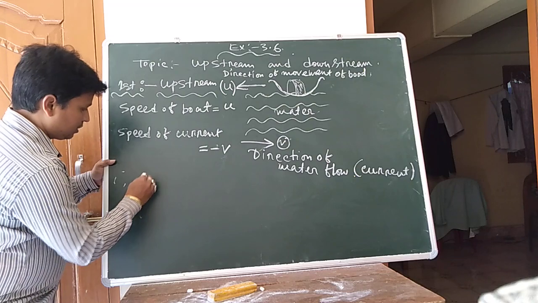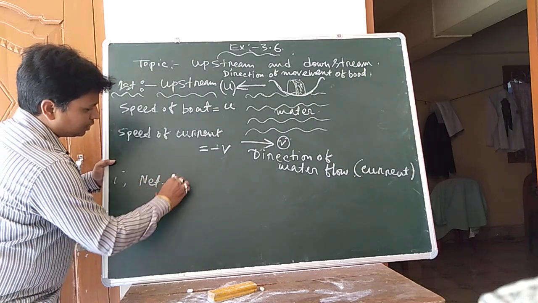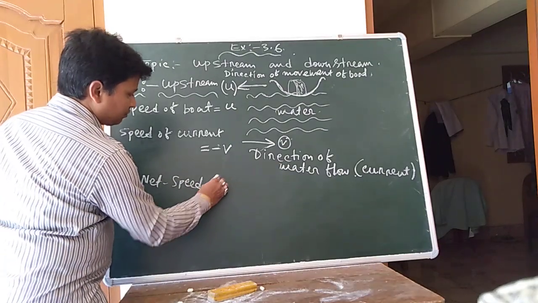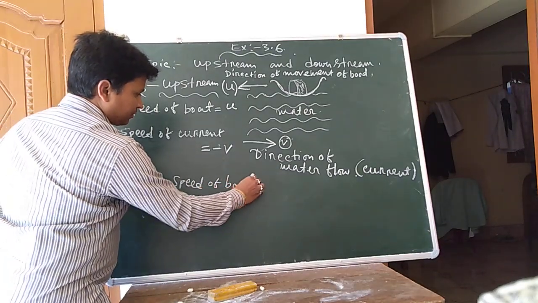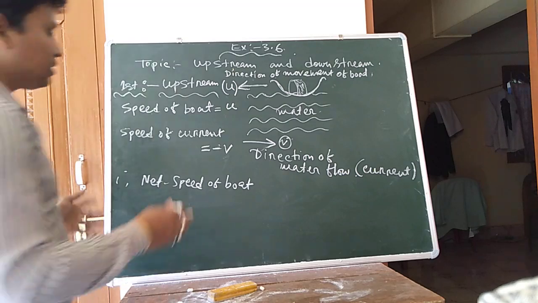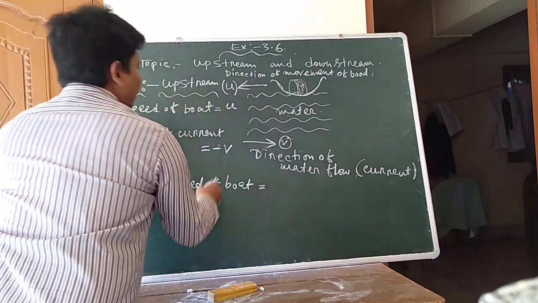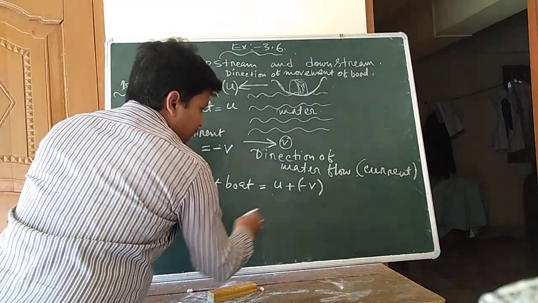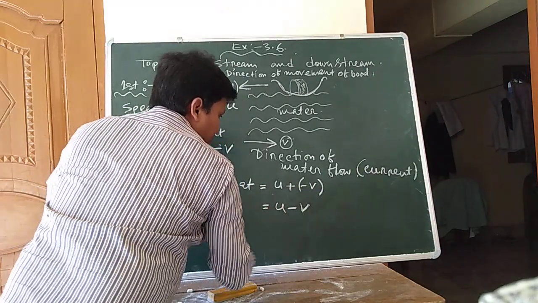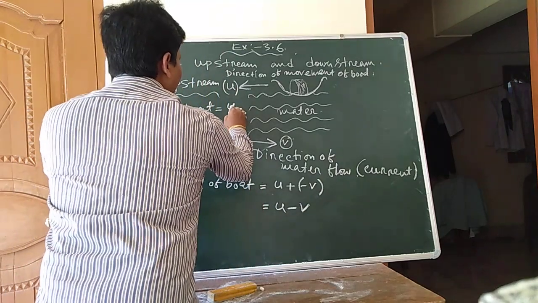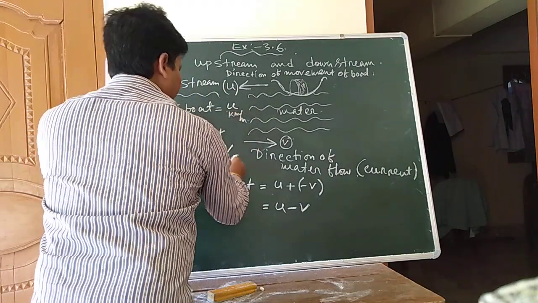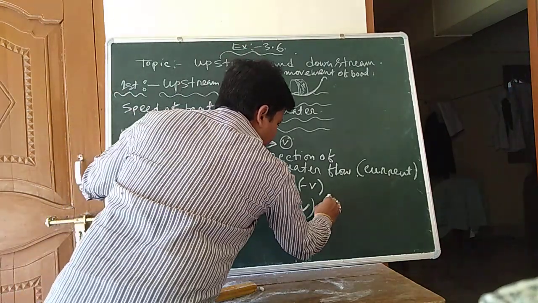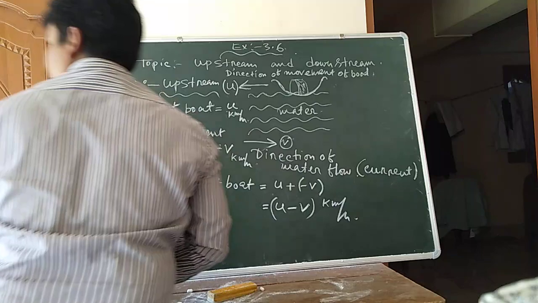Therefore, the net speed of the boat, or average speed of the boat, is equal to u plus bracket minus v, which is u minus v. If you write kilometer per hour here, then write kilometer per hour there also.